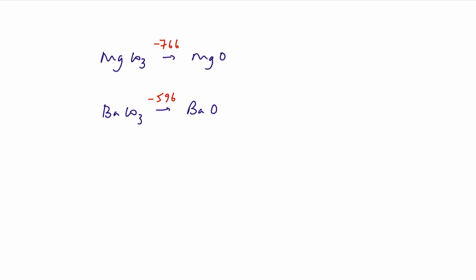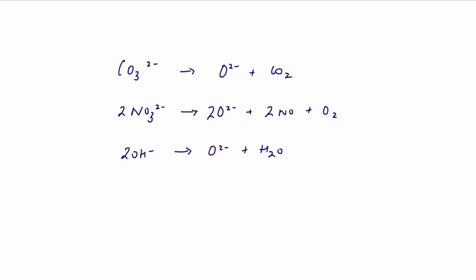Now, it gets a little confusing, because on the face of it, it would seem that this reaction would be spontaneous at room temperature. After all, these are exothermic values. Metal carbonates shouldn't be stable at all, but they are. But of course, we haven't yet considered the energy it takes to break up the anion, whether it be the carbonate, the nitrate, or the hydroxide ion.